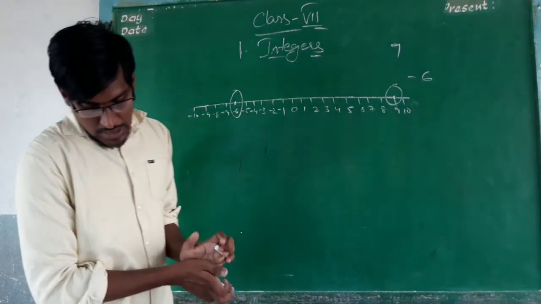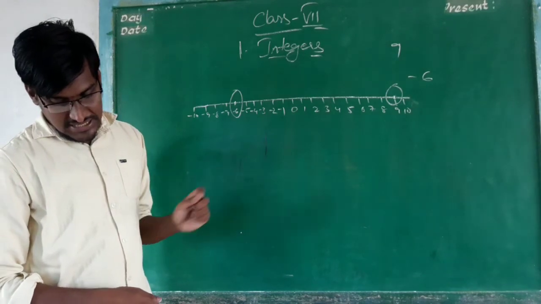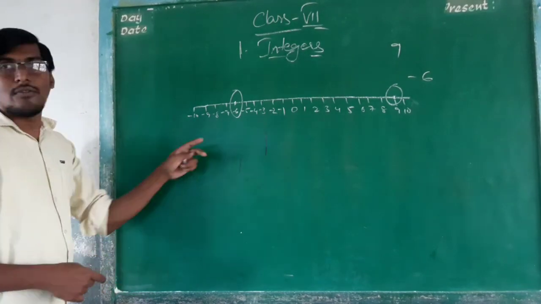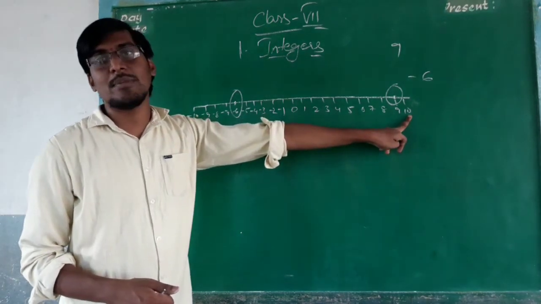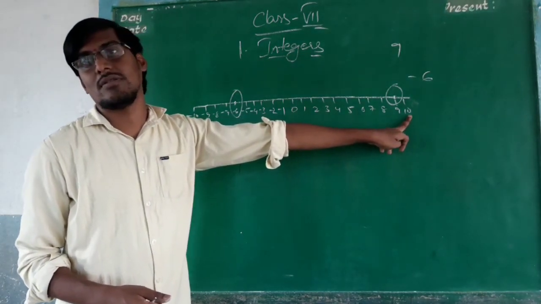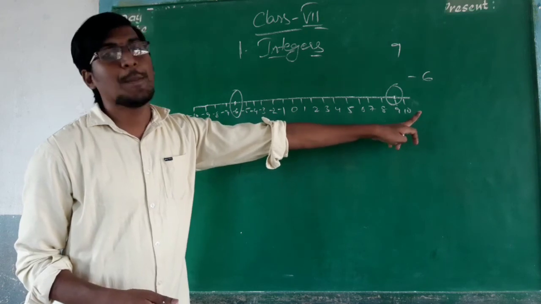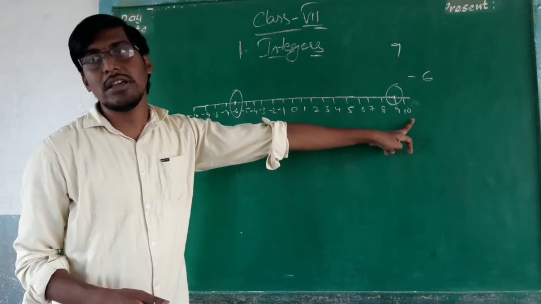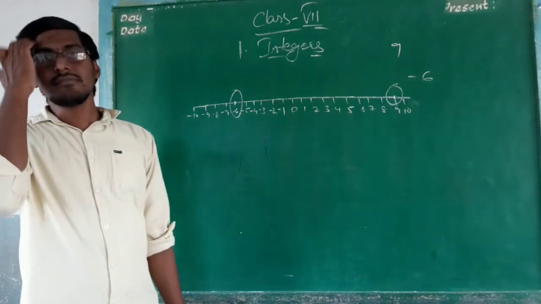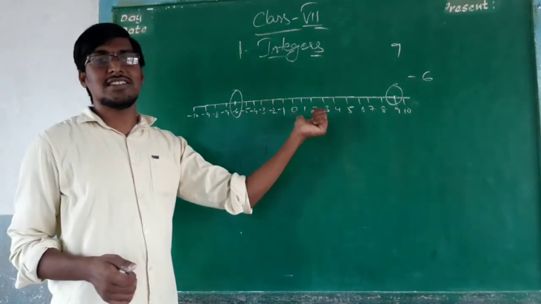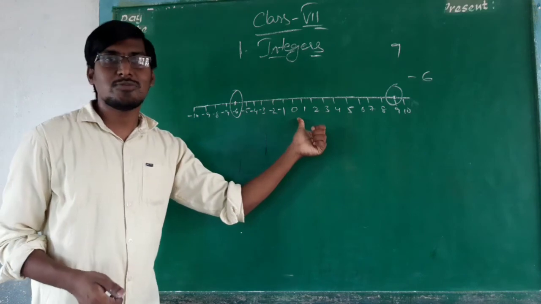So among these, which is the biggest integer on the number line? What is the biggest number? 10 is the biggest number because it is a positive value. This is the biggest value on the number line. What is the smallest integer? 0 is the smallest integer.